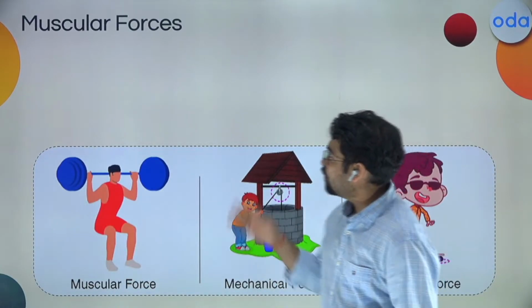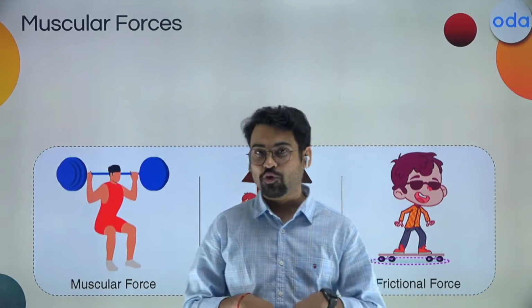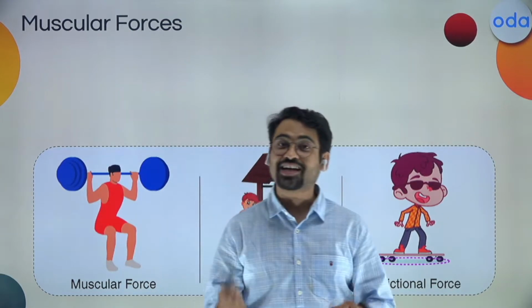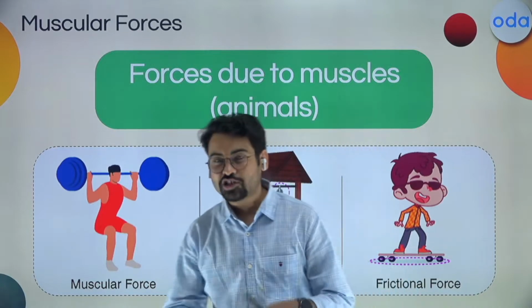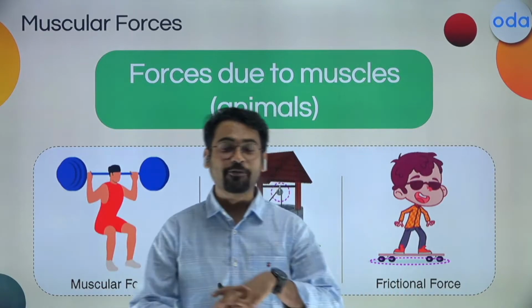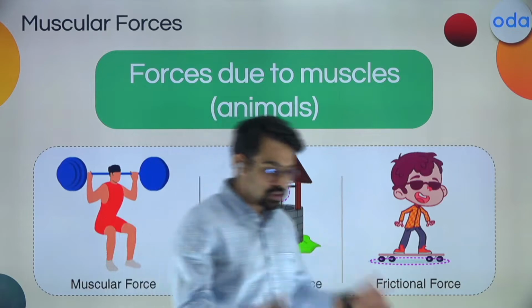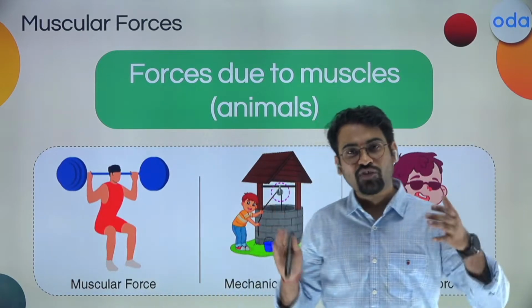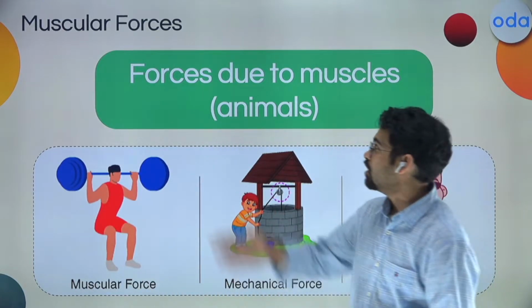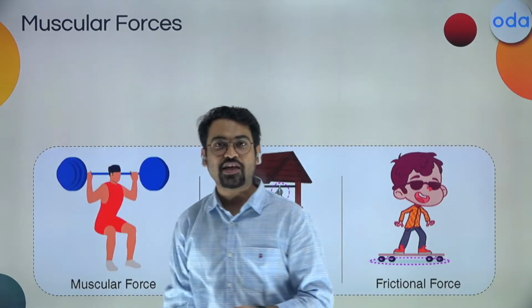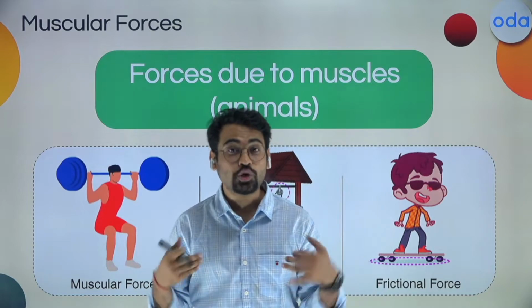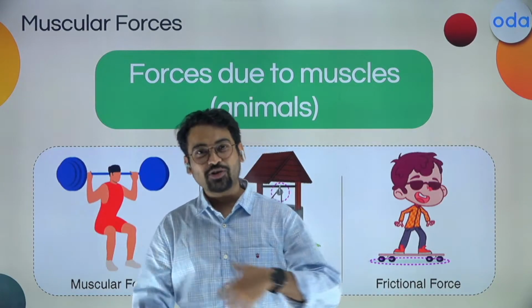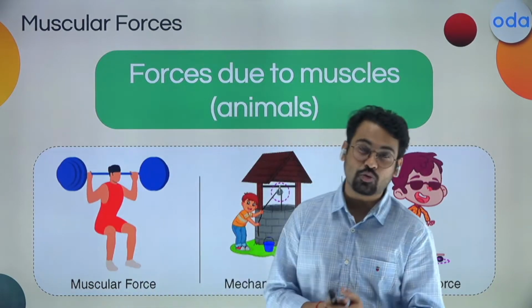So let us say we want to talk about muscular force first. So what exactly would you say in a muscular force? You can say that this is forces due to muscles. Now again, if you just say that this is forces due to muscles, it's a very basic definition. The name itself is saying that we want to talk about the forces due to muscles. So now can you define where exactly these muscles would be present?